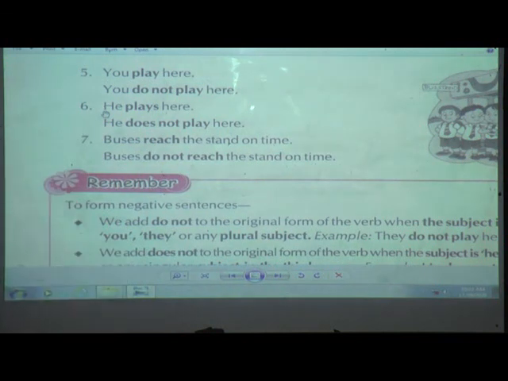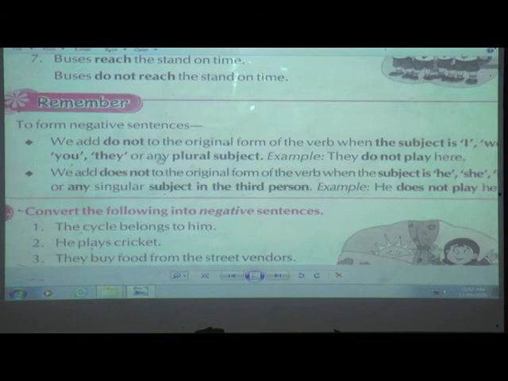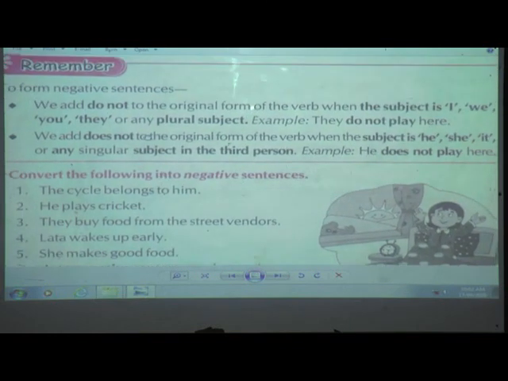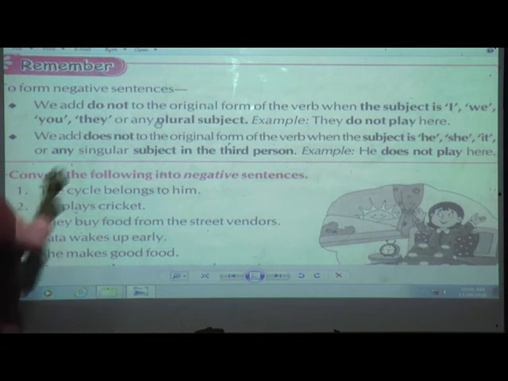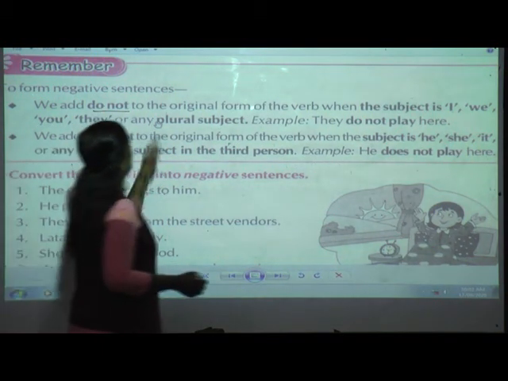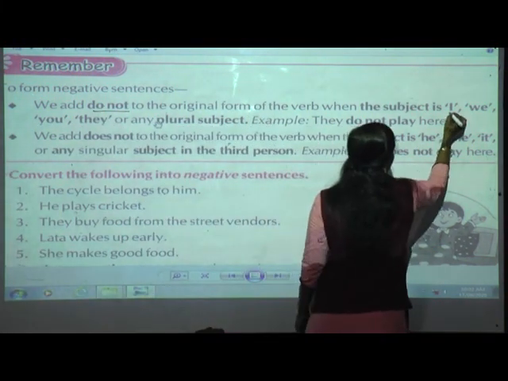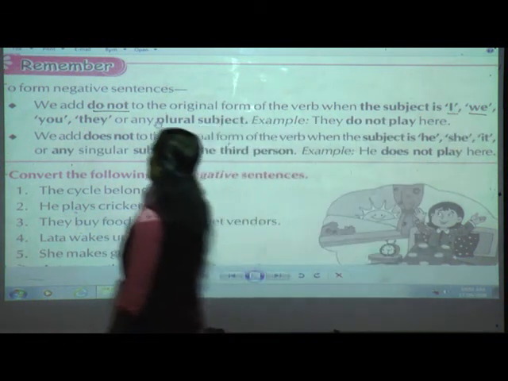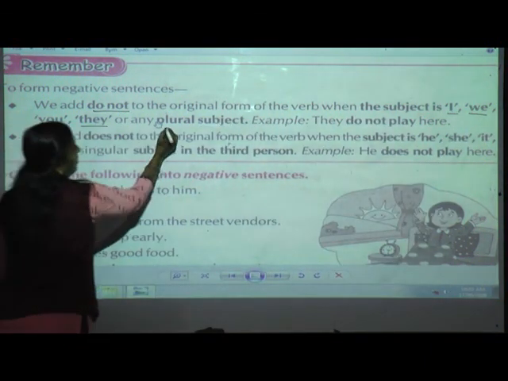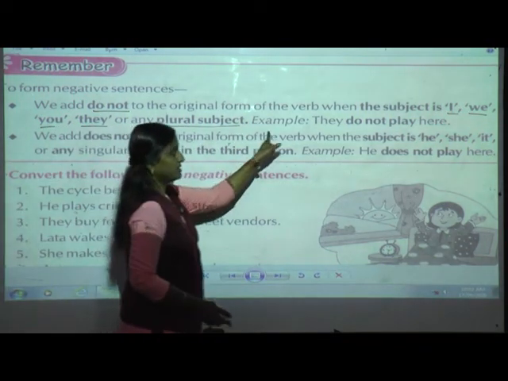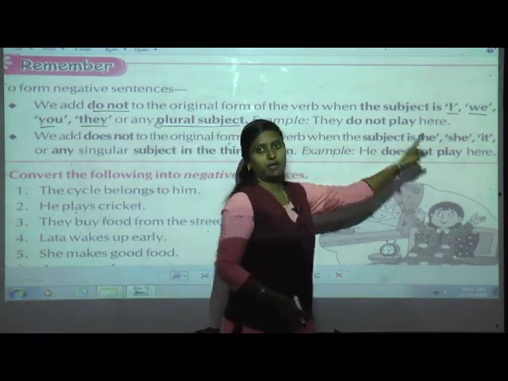Now 7th example. Buses reach the stand on time. So here the subject is what? Buses. It is a plural subject. So when a plural subject is there, that time we are going to use do not. Understood, students? So what is the thing we are going to keep in our mind? We add do not to what? To the original form of the verb when the subject is I, we, you, they, or any plural subject. Example, they do not play here.